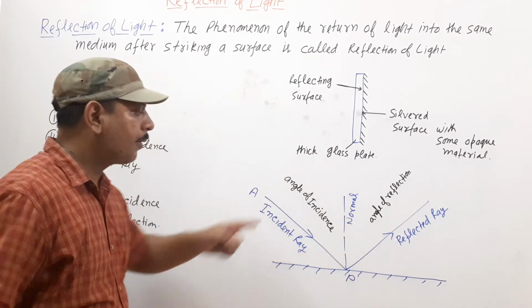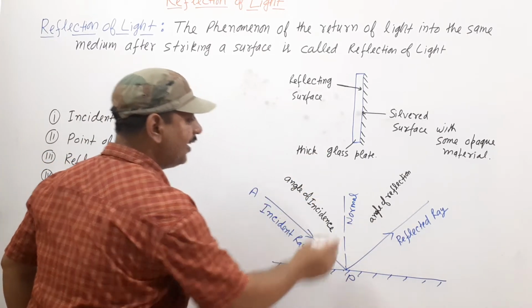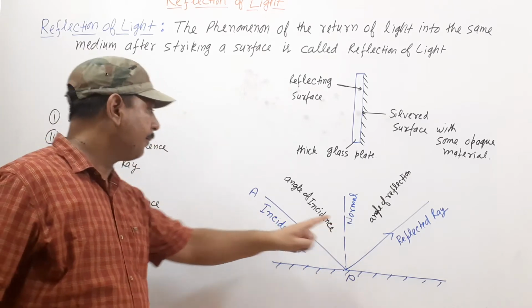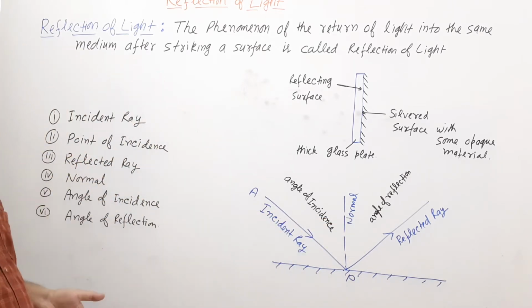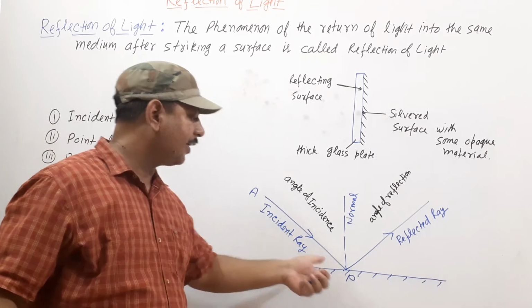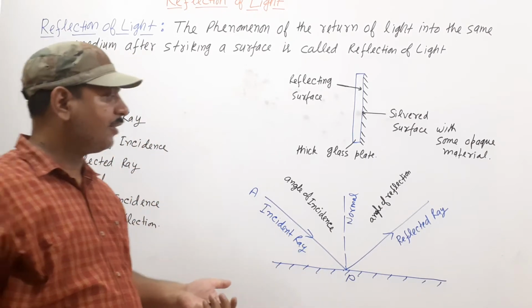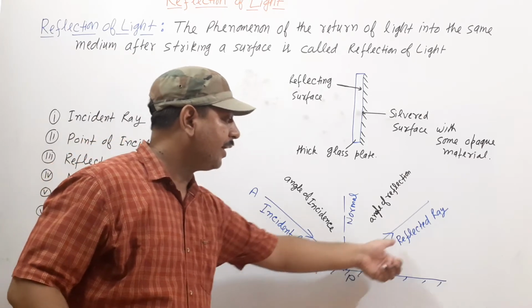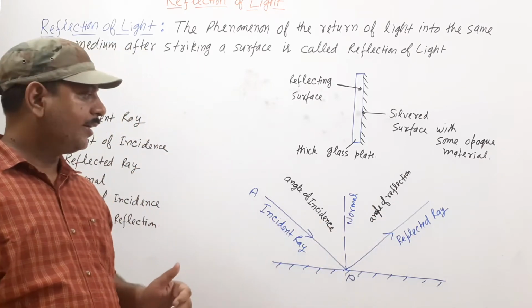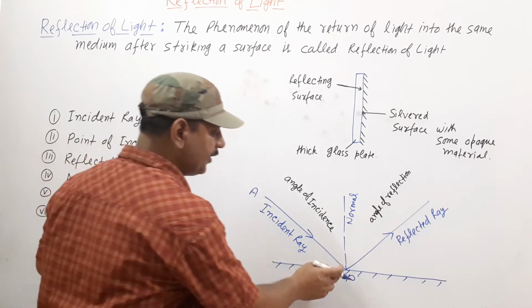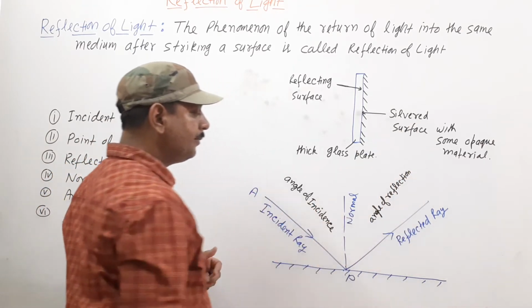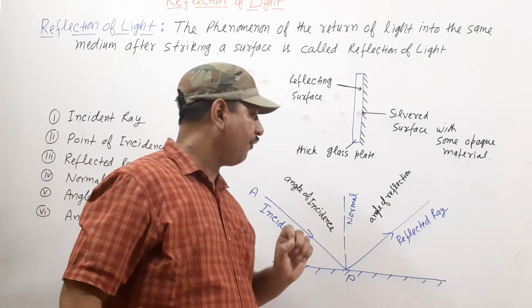If we draw a perpendicular at the point of incidence, that is called the normal. After striking the surface, the ray which is reflected is called the reflected ray.